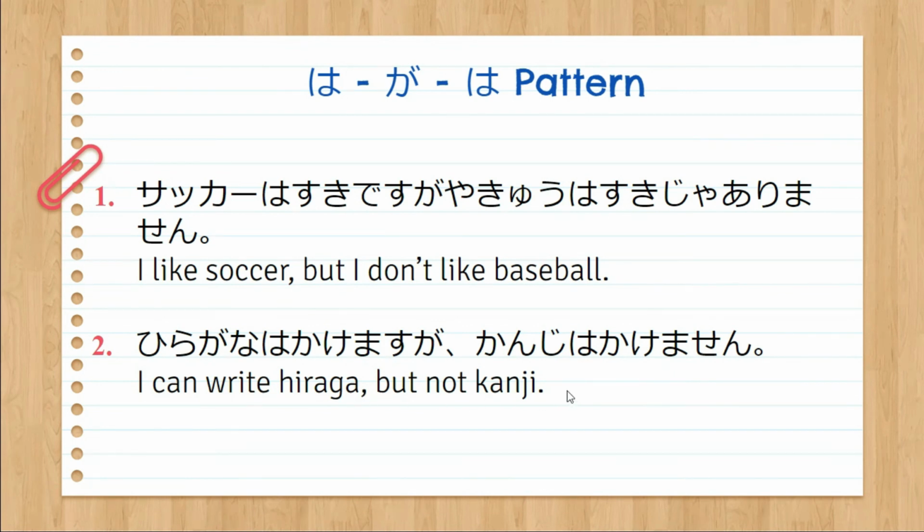So that's it for our wagawa pattern. We just have to remember that it is used for contrast. One side should be positive and the other side should be negative. In the middle, there should be the particle ga. That's why we call it the wagawa pattern. Let's review.